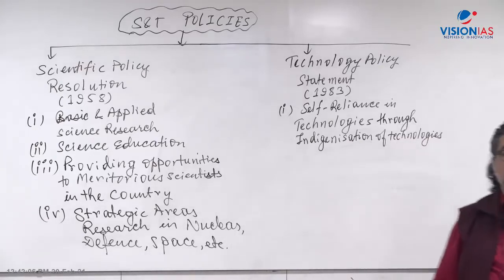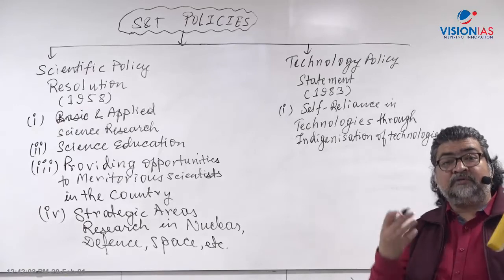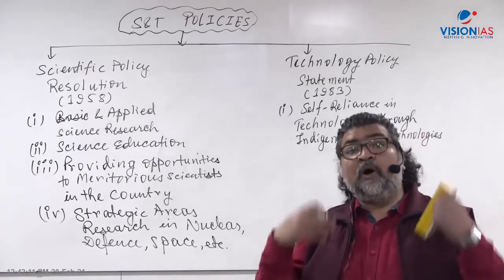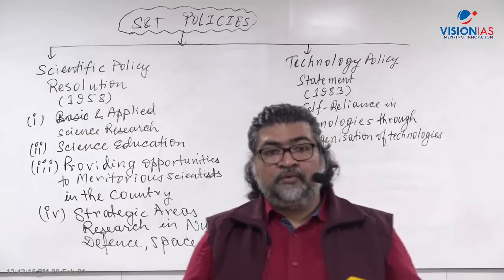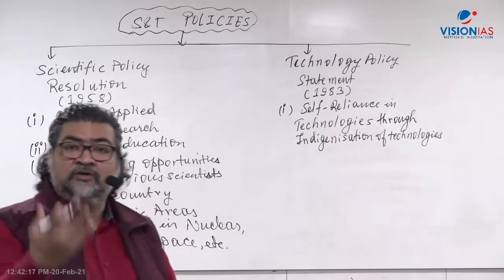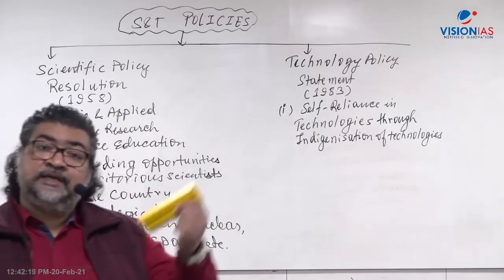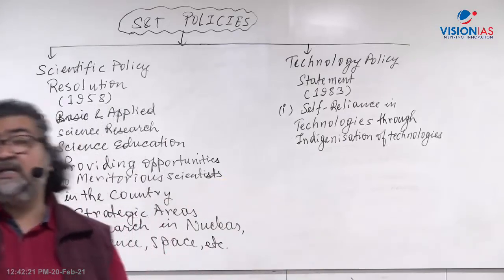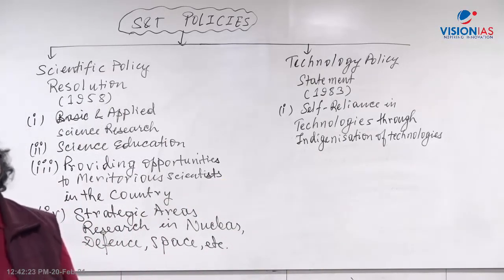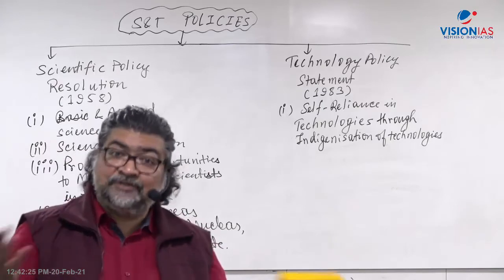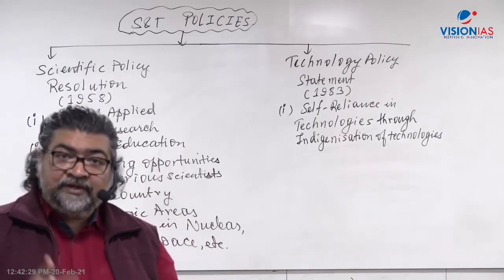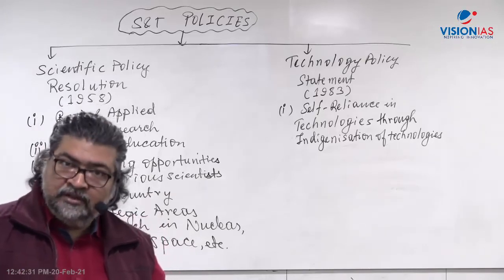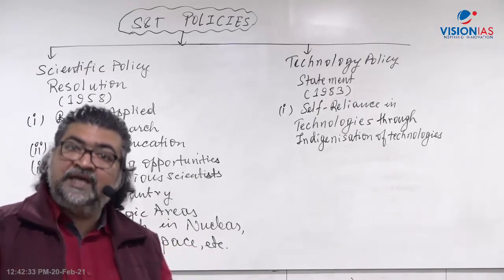Indigenization. What we did was that whatever technologies we borrowed, bought, or purchased from outside India, whether in space science like satellites or launch vehicles, or defense, missiles, submarines, or in terms of nuclear technology like reactors, we started indigenization, modification of existing technology to build our own national level technology.